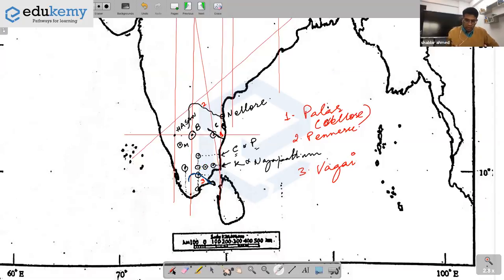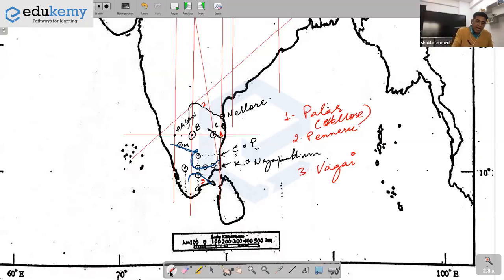If you see, the river course is approximately like a frying pan. Like this, it turns down like this and drains here. This is river Kaveri. Okay, and near Salem, this place here, this is the Mettur Dam. Very near Salem. You can approximate at Salem also. This is the Mettur Dam, also called the Stanley Reservoir.